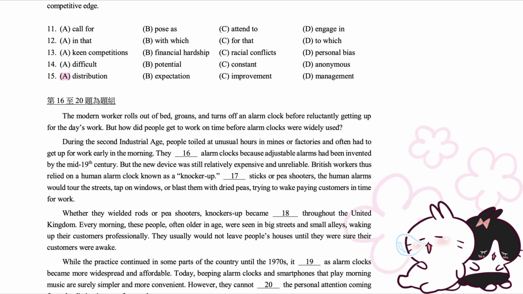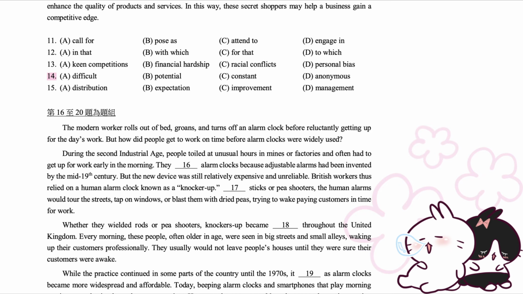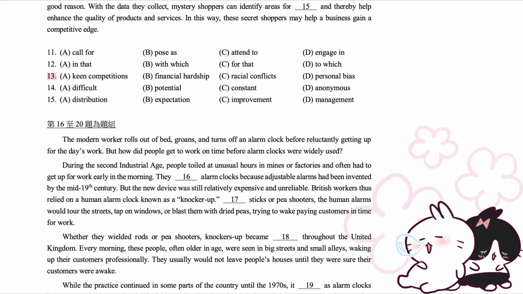15. A. Distribution. B. Expectation. C. Improvement. D. Management. 14. A. Difficult. B. Potential. C. Constant. D. Anonymous. 13. A. Keen competitions.